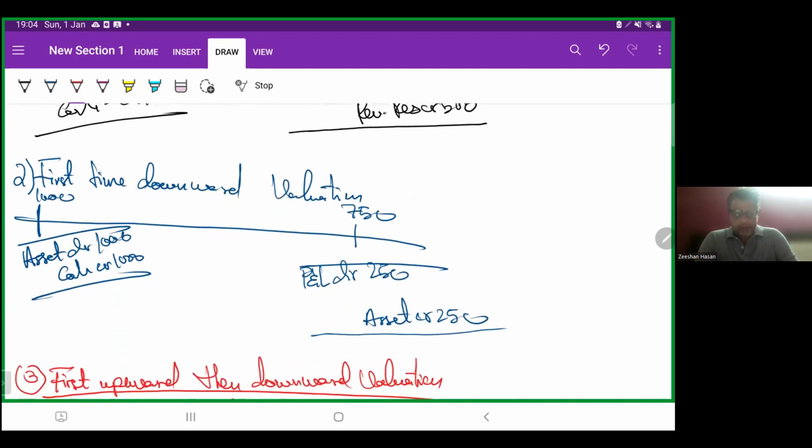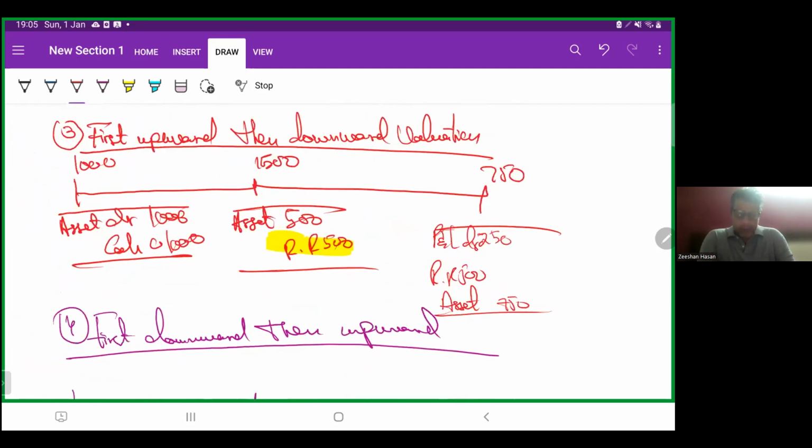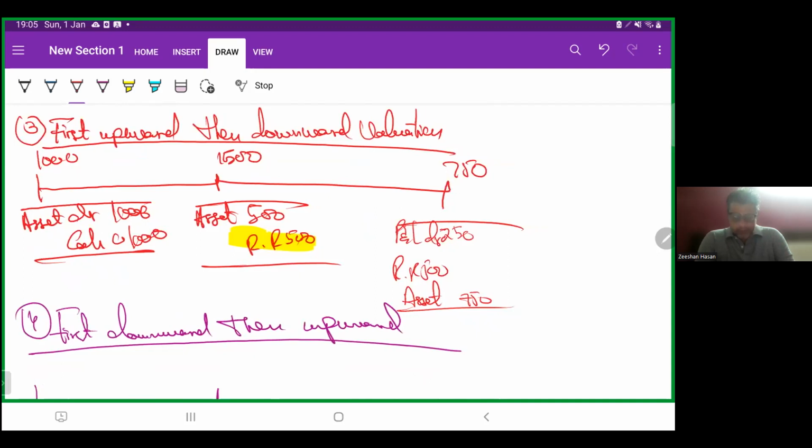First time downward valuation. We bought an asset for 1,000 and its value goes down to 750 later on. So when we bought the asset, asset debit 1,000, cash credit 1,000. Asset credit 250, PNL debit 250. Simple.